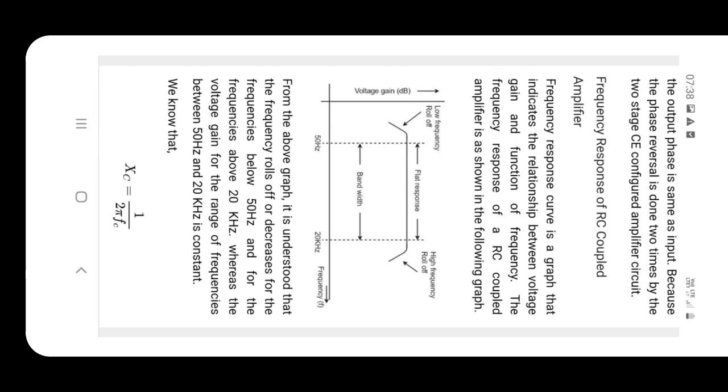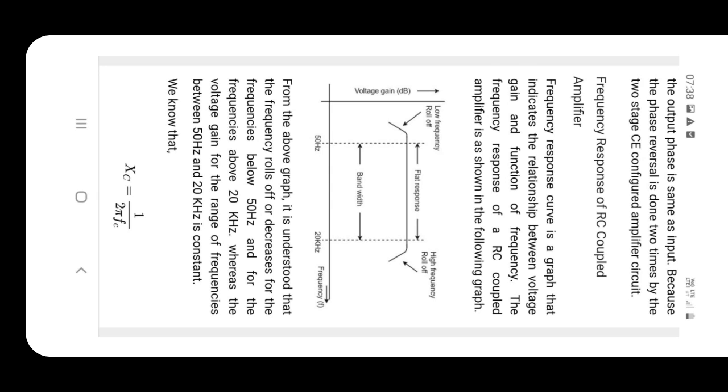At low frequency, below 50 Hz, gain drastically decreases because of capacitive reactance, whose definition is Xc equal to 1/2πfC. Xc means capacitive reactance. For f equal to 0, substituting f equal to 0 in this equation, we get the capacitive reactance as infinity.